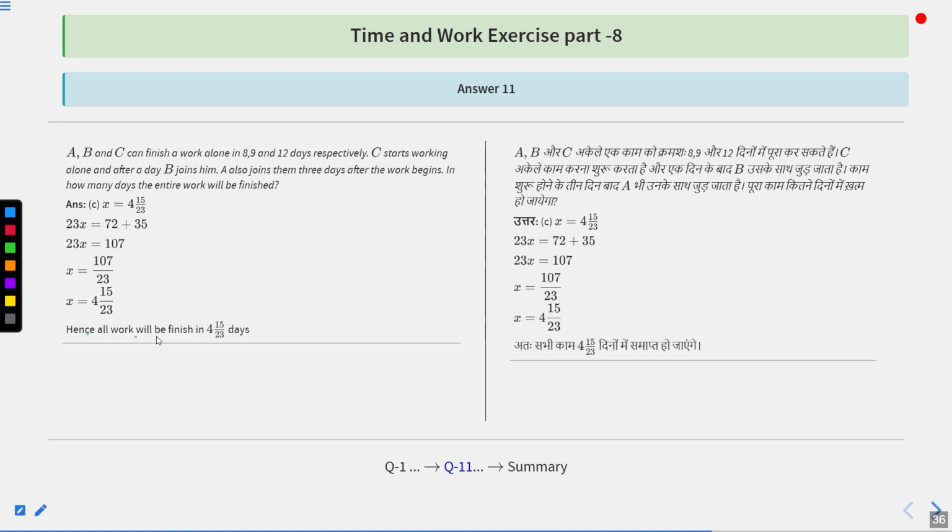That means work will be finished in how many days? 4 and 15/23 days. Option number C is the correct answer.